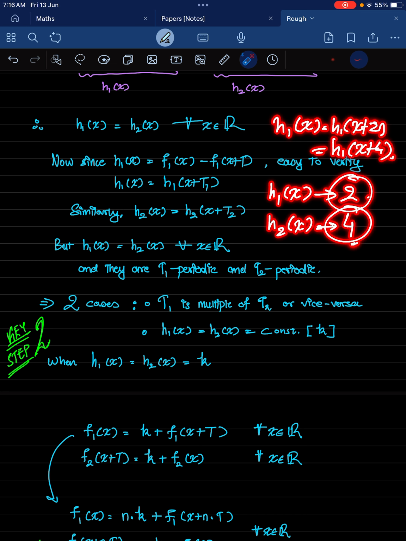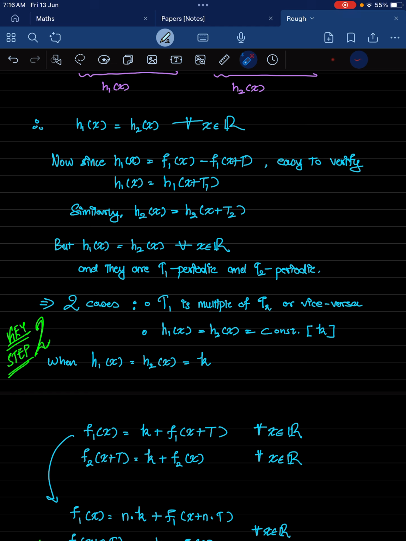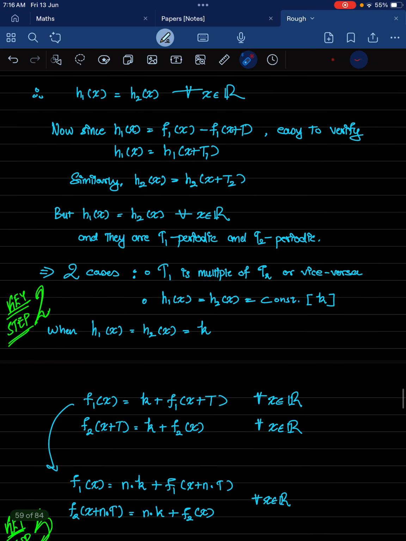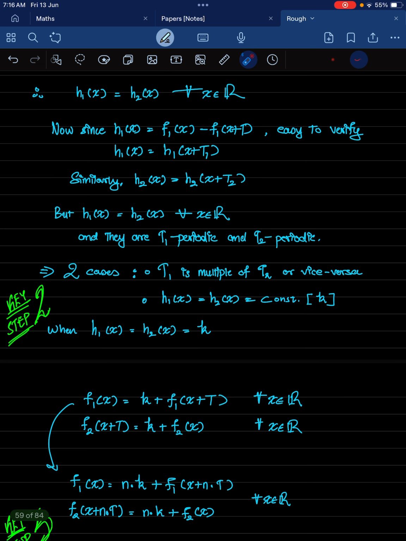So by virtue of being 2 periodic, it can be 4 periodic as well. So it can be periodic with a period of any multiple of 2. And that's why t1 is a multiple of t2, or vice versa. If h2 had a period of 2 and h1 had a period of 4, still would be valid, not a problem. Now the second case is when h1 and h2 are both constant functions.